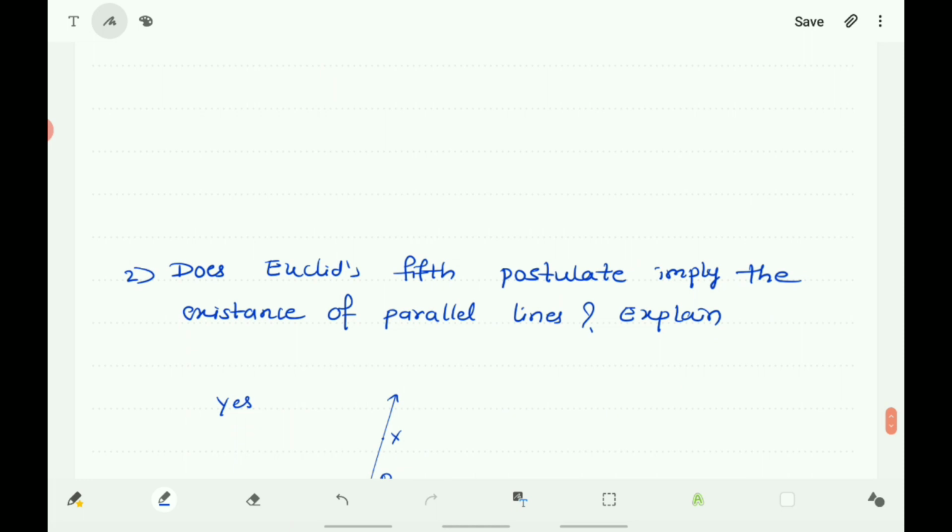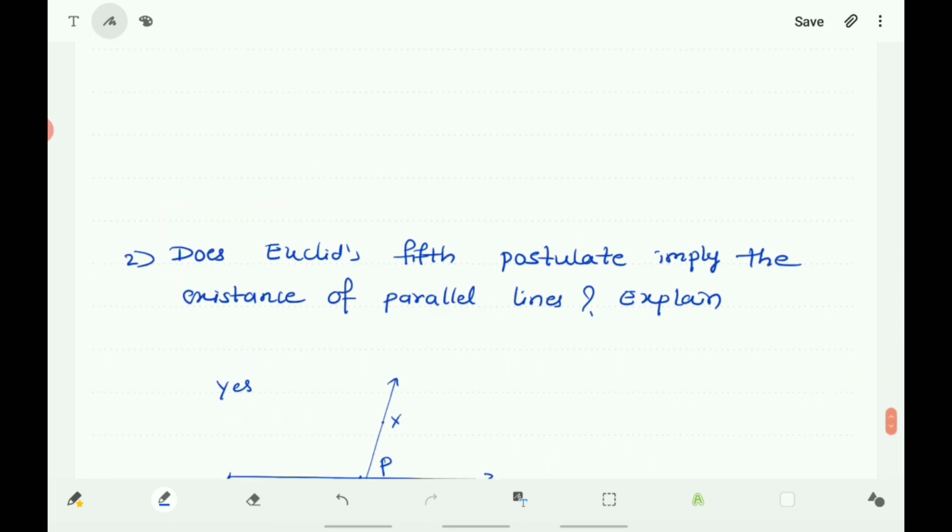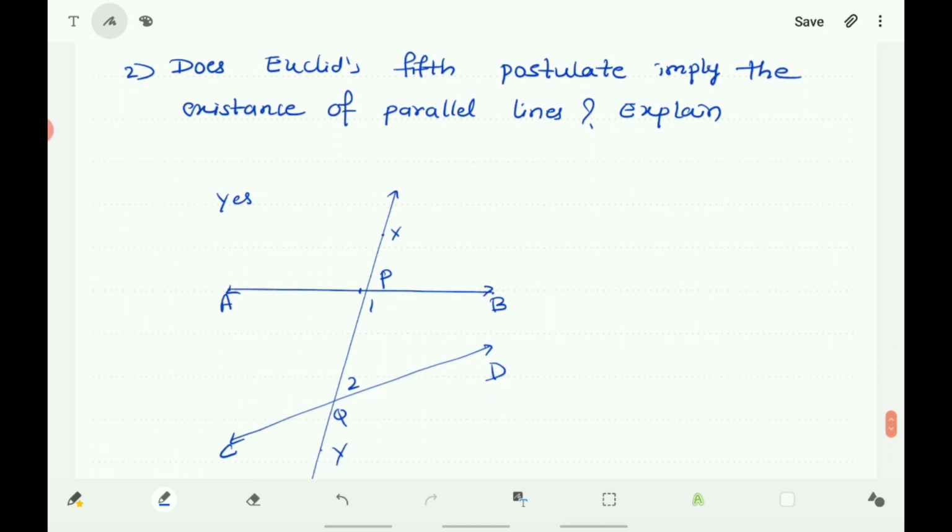Next, does Euclid's fifth postulate imply the existence of parallel lines? Explain. Euclid's fifth postulate says that if a line falling on two different lines makes the sum of the interior angles on the same side of that line less than 180 degrees, the two lines will meet on that side by producing them to that side.